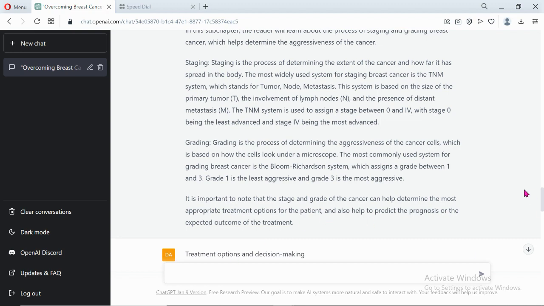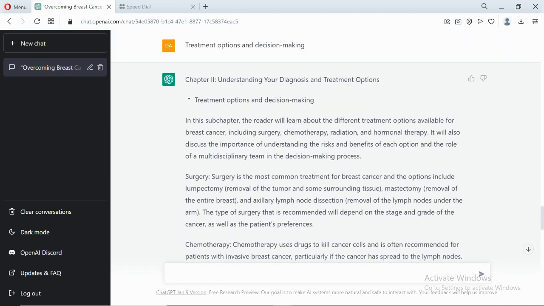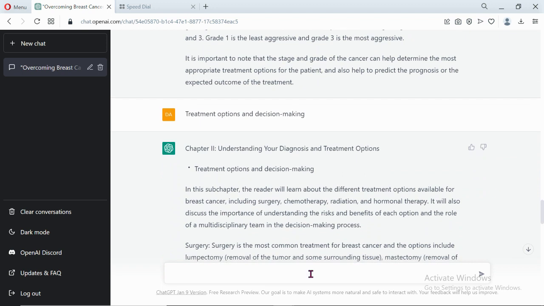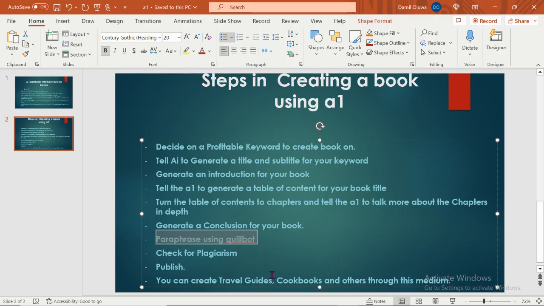Like if I ask a question such as "introduction on breast cancer," and 10 people ask the same question, it will bring the same answer to at least 9 out of the 10 people. We don't know if people have already asked the kinds of question we want to ask, so we need to paraphrase it to be unique.